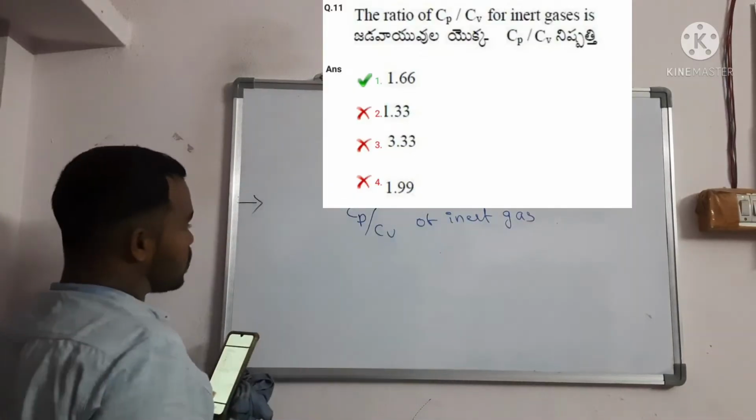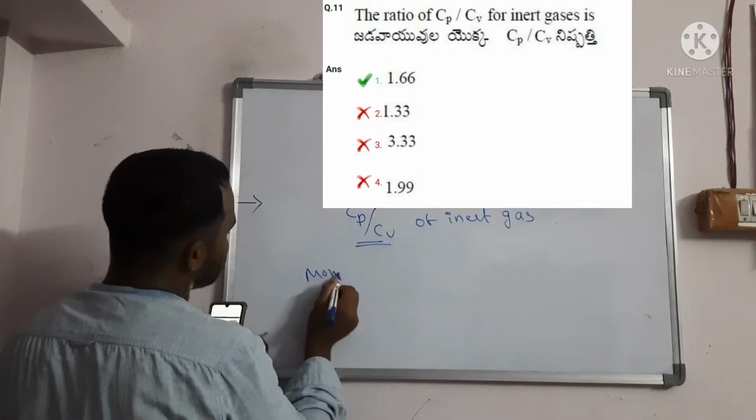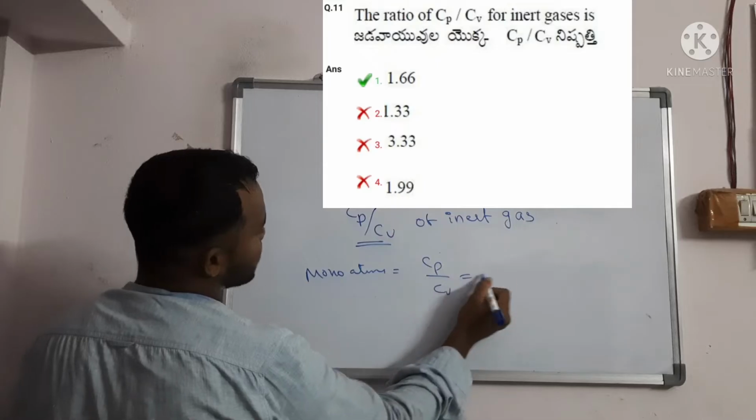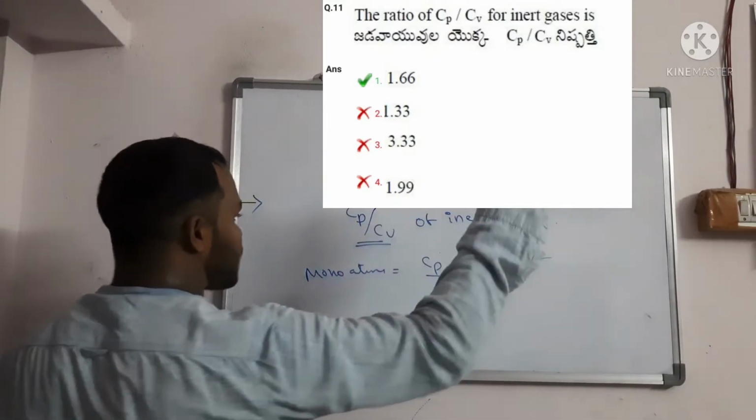Inert gas. So what is the inert gas? Cp by Cv, that is a monoatomic gas, right? Monoatomic gas. So what is the ratio? Cp by Cv is 1.66. You should write directly 1.66. That is, the first option is correct.